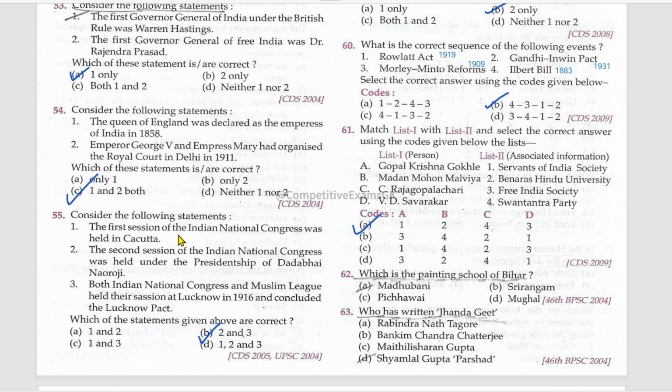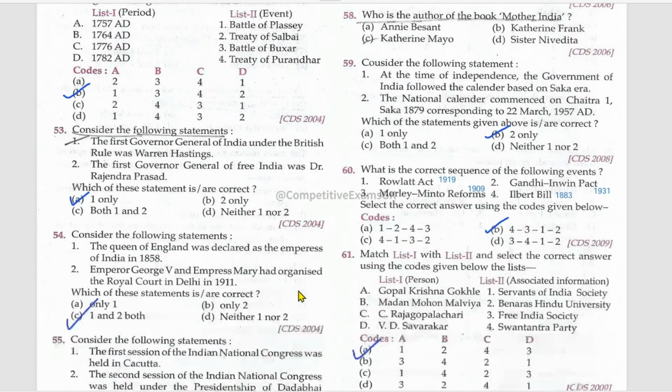The first session was shifted from Pune to Bombay. So the first session was held at Bombay. The second session of the Indian National Congress was held under the presidentship of Dadabhai Naoroji. True. Both Indian National Congress and Muslim League held their sessions at Lucknow in 1916 and concluded the Lucknow Pact. True.